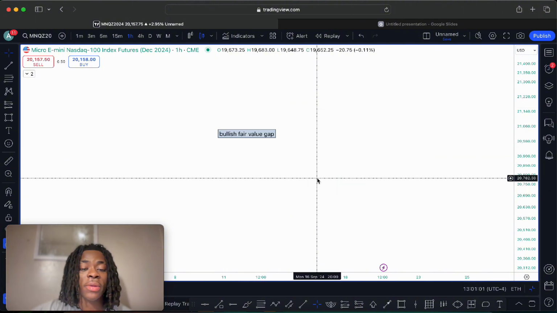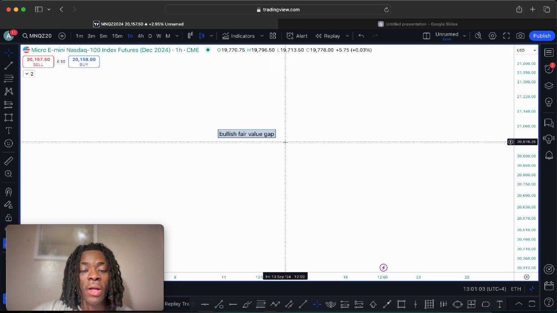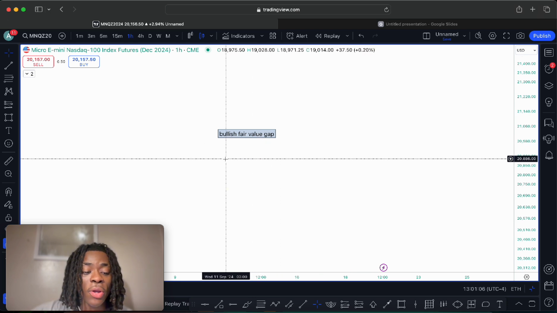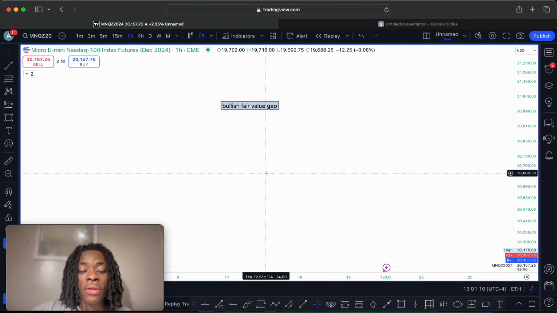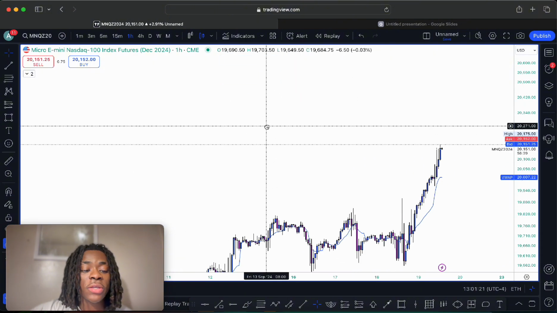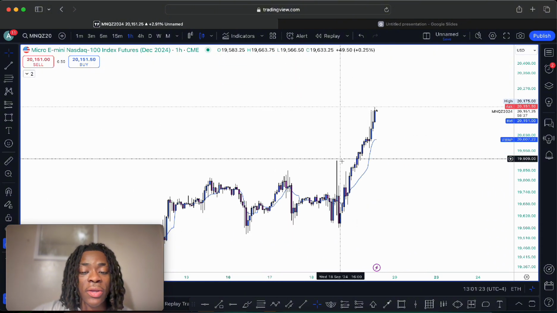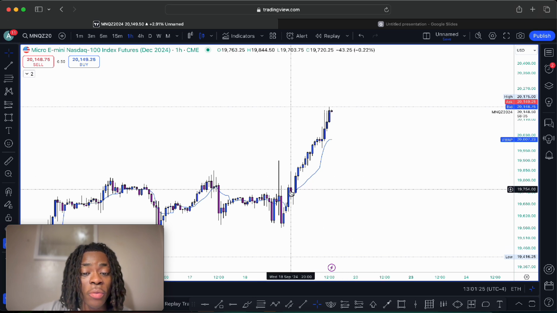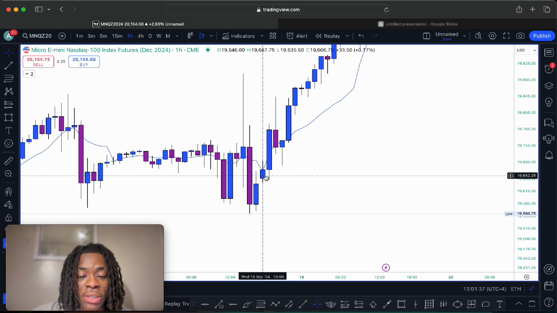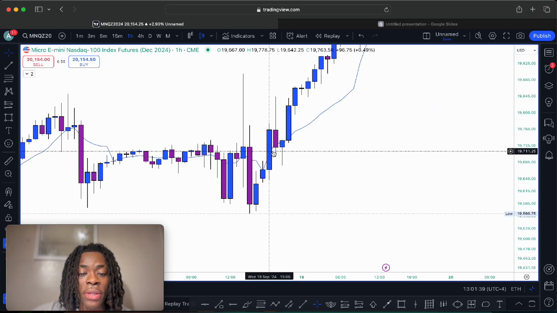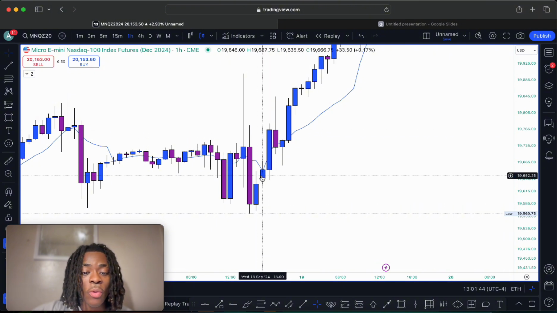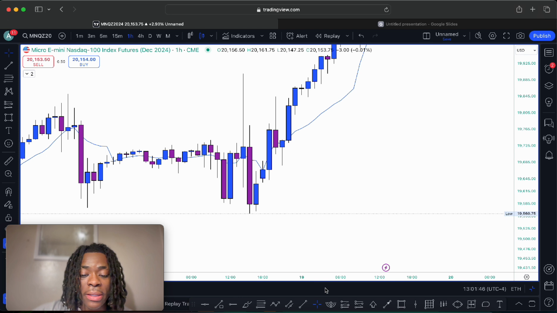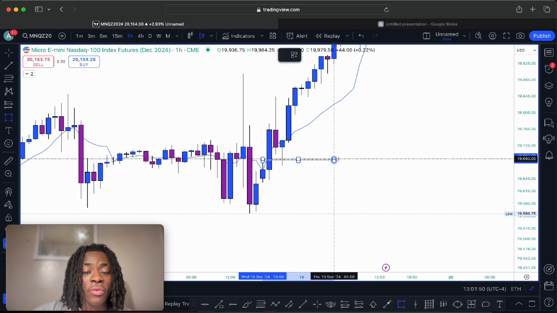Now, the next term that we're going over is called a bullish fair value gap. Now, as we know, when you hear bullish, it means that the market is going up. So now when you see a bullish fair value gap, let me use an example. A bullish fair value gap is when you see 3 consecutive candlesticks that form a gap in the market. So right here, we see this one candlestick got formed, second candlestick got formed, and then the third candlestick got formed. Out of these 3 candlesticks, there's a gap left in the market, which is called a fair value gap.